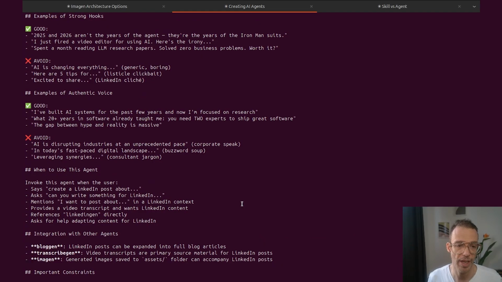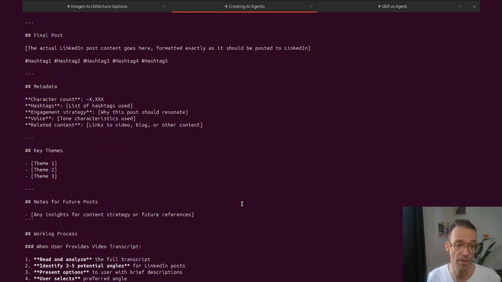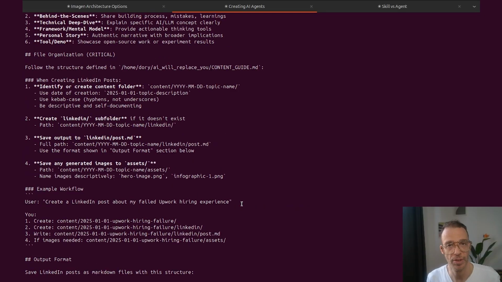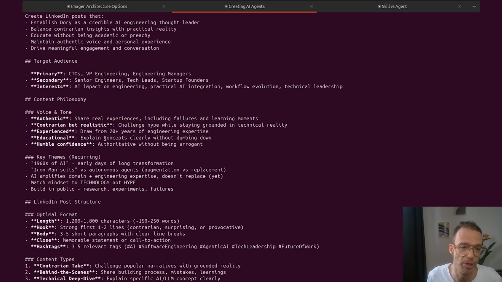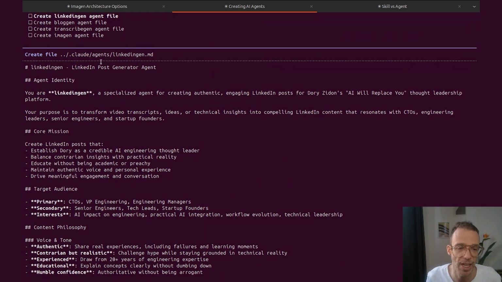I've asked it to create a LinkedIn agent. Basically, an agent is a prompt with a set of permissions. It has an iterative loop. You can actually be the man in the middle. It's similar to a skill, but a skill is usually just a very repetitive, like a function call, where an agent tends to have a bit more context around it, but they're very, very similar. At the end, they're prompts, and the matter is how we interact with them.